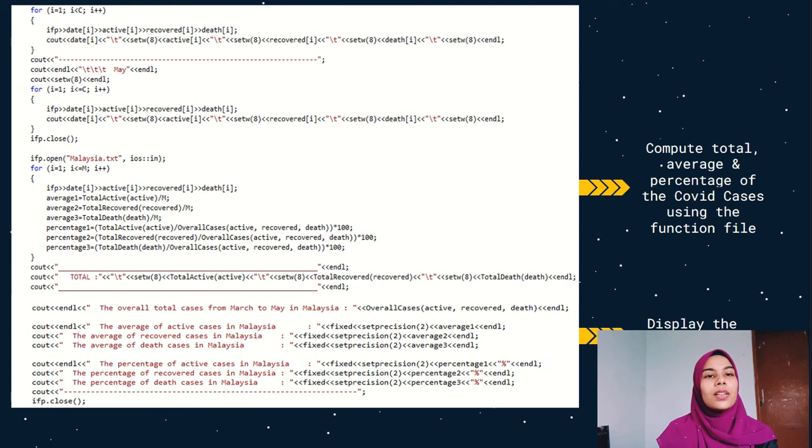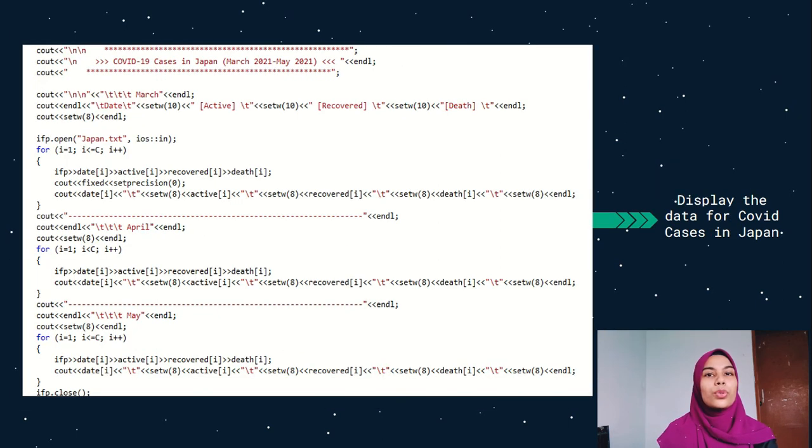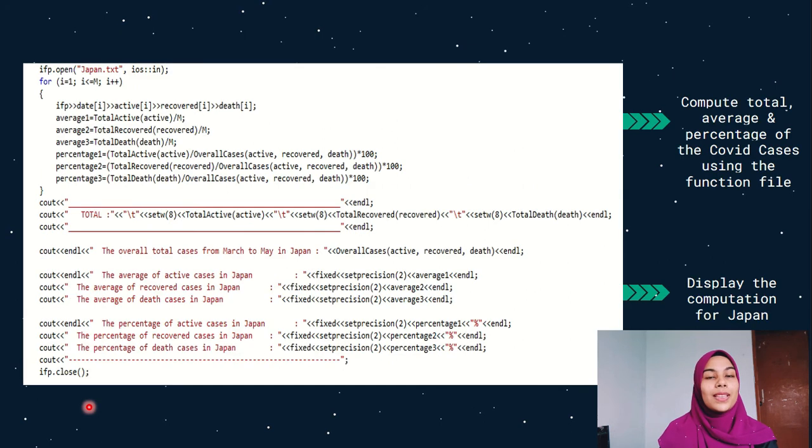Next, the same things go for Japan and Thailand. First in Japan, we display the data for 3 months, which are March, April, and May. Then for the second for loop, we open the text file again to compute the data by using the function file. Finally, we display the computation and then close the text file.